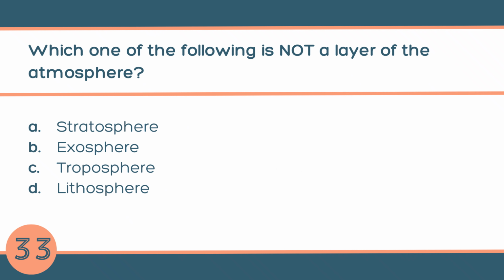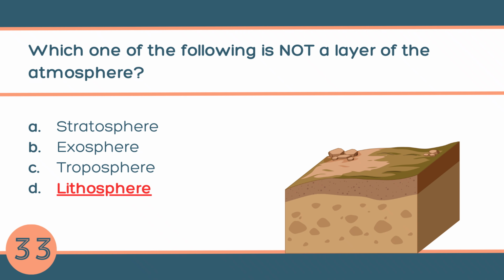Question number 33. Which one of the following is not a layer of the atmosphere? A. Stratosphere, B. Exosphere, C. Troposphere, or D. Lithosphere? The answer is D. Lithosphere. Lithosphere is not a layer of the atmosphere. The lithosphere is the Earth's solid outer layer, the crust and upper part of the mantle.